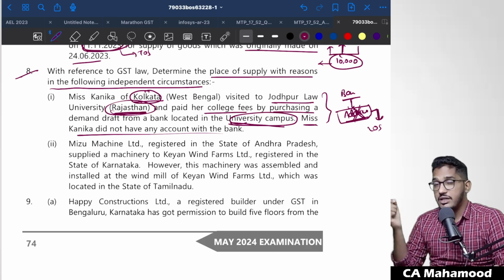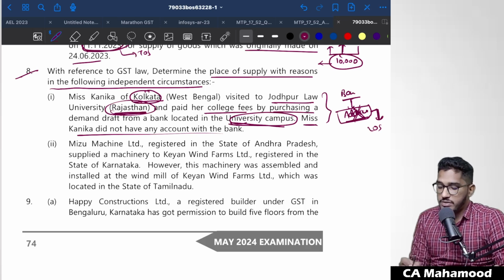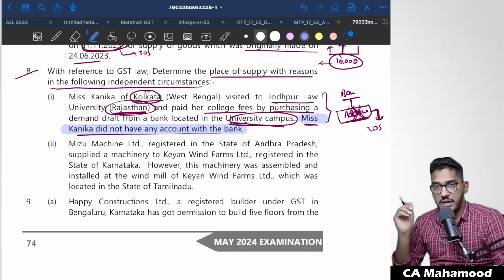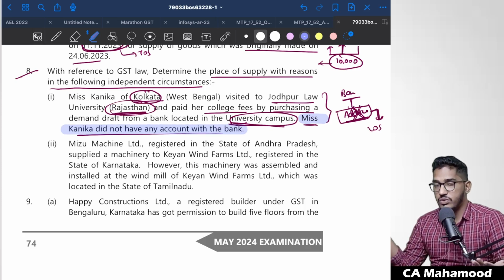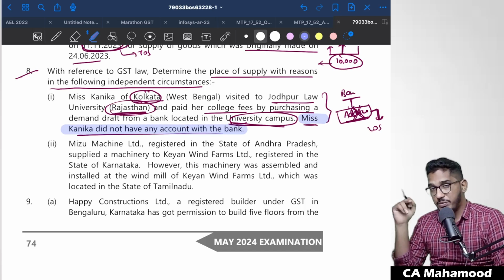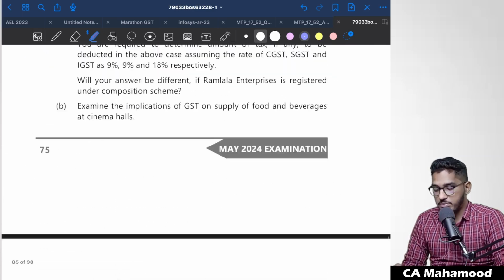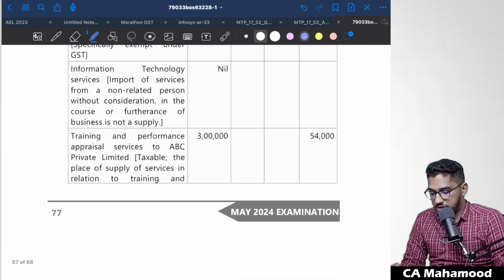Sir, how have you decided that the bank records do not have the address of the recipient? On what basis have you decided? On the basis of the last statement, which says Miss Kanika did not have any account with the bank. If she is not holding any account, how can you expect the bank to maintain the records of that particular customer? Yes or no? So since the records are not available, the place of supply will be the location of the supplier, which is nothing but Rajasthan. The same thing they will try to mention even in the answer here.